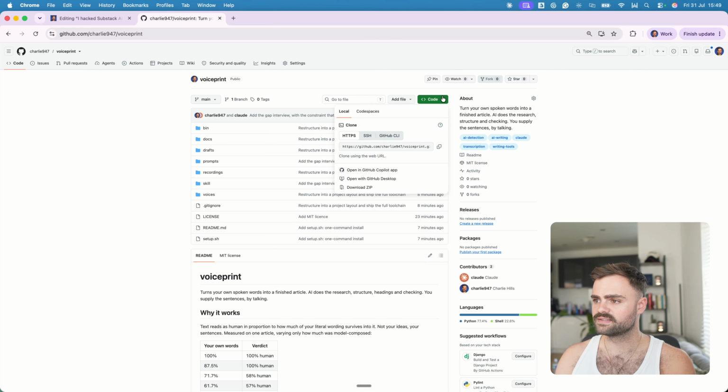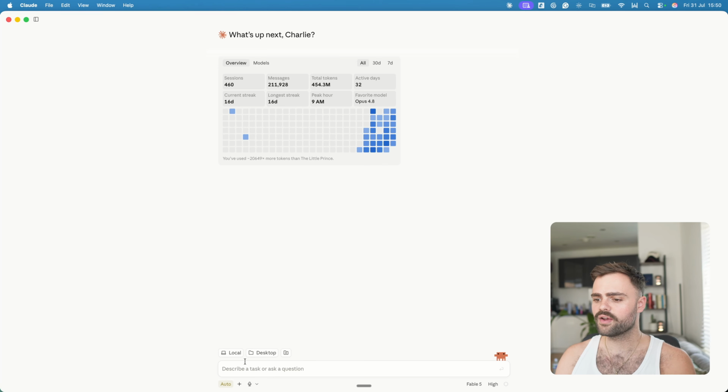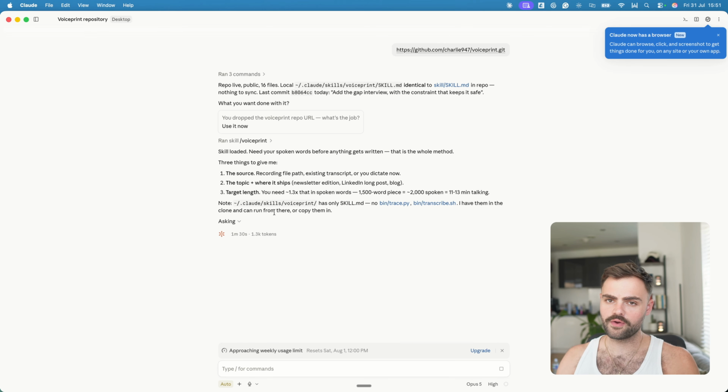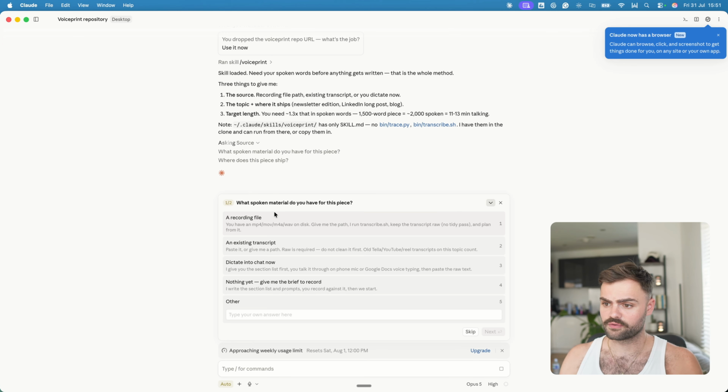So what you want to do is select code up here in the top right and copy that installation command. Then ideally go to Claude Code and just paste in that URL and hit enter. So now we've cloned the repo. Claude's going to ask me a series of questions.